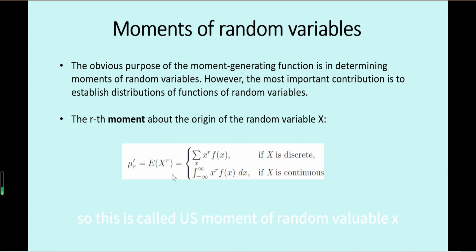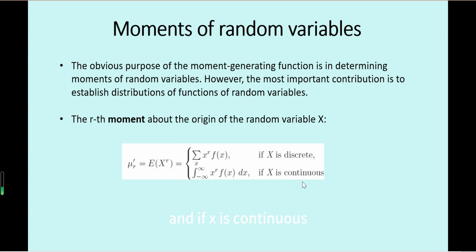This is called the moment of random variable X. If X is a discrete random variable, we sum over each different x value the probability of x times x to the power r.